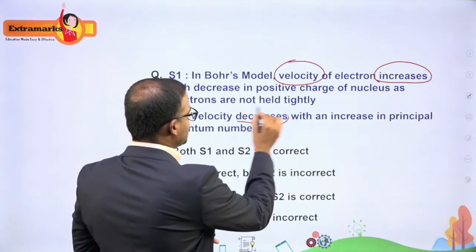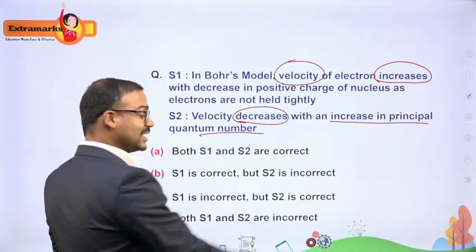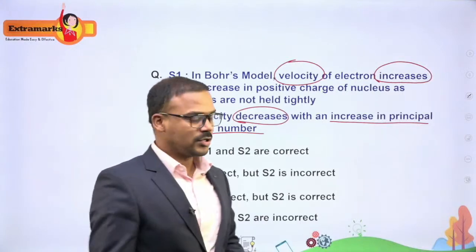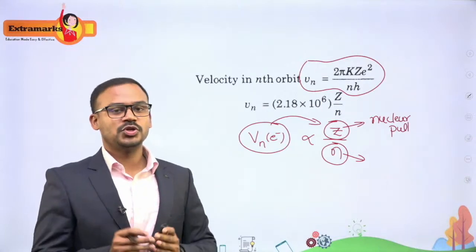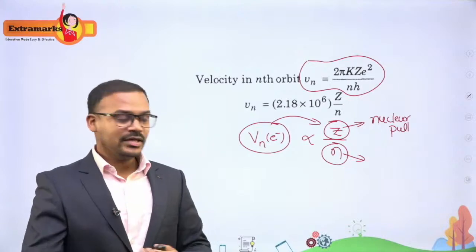Let's look at the statement: velocity decreases with an increase in the principal quantum number. I agree with this statement. So statement 2 is correct, but I do not agree with the first statement, because the velocity will be more for that electron which is much closer to the nucleus, or where the nucleus is more powerful, the electron will be moving with very high velocity.